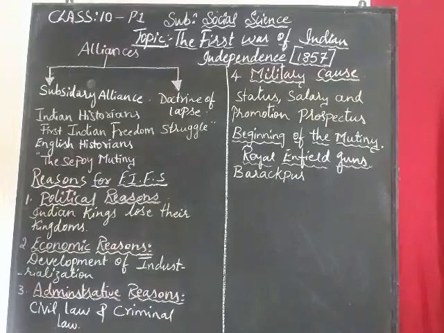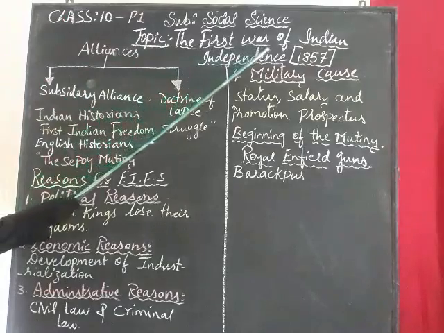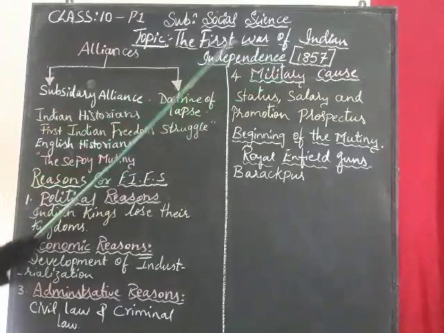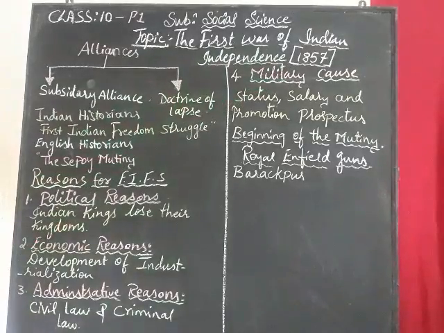Welcome back to the class of social science for class 10, and today we are going to have the topic on the first war of Indian independence, or also we can say the 1857 revolt. Now what does this chapter include? You're shocked, right? It doesn't study the independence itself; it studies how the people struggled and the problems they faced before independence. This was the first protest. Afterwards, the Indian people got the knowledge that we have to fight for freedom here.